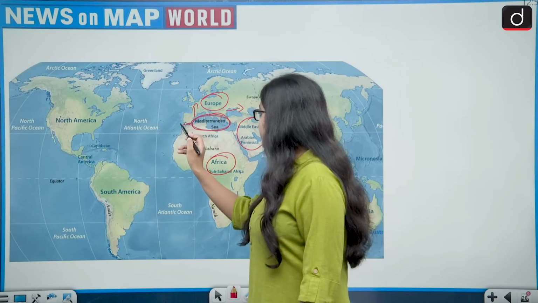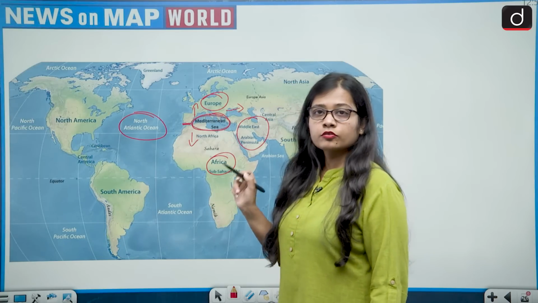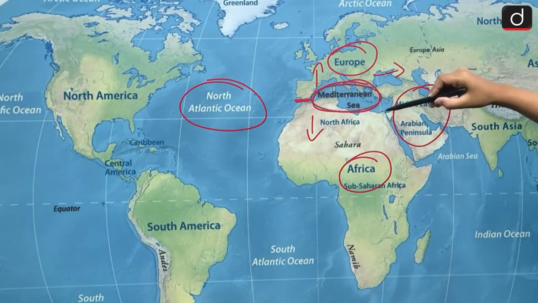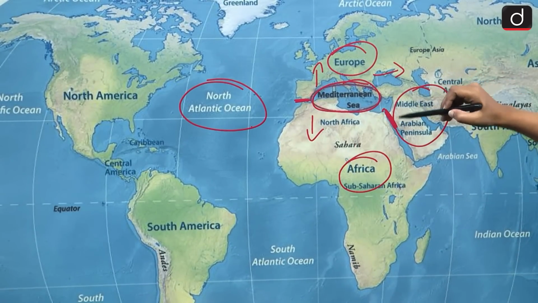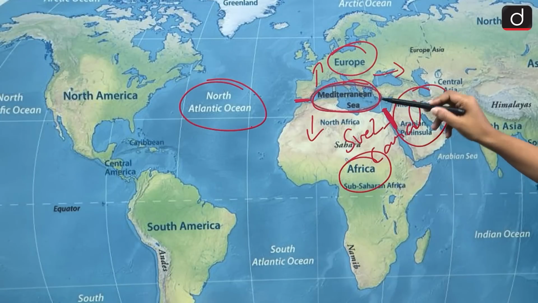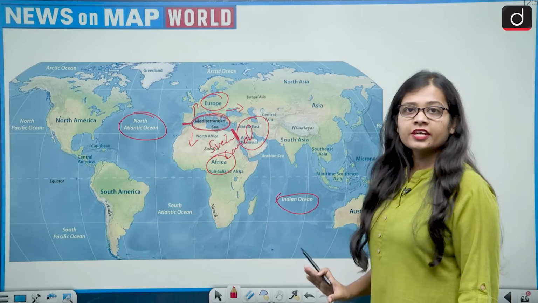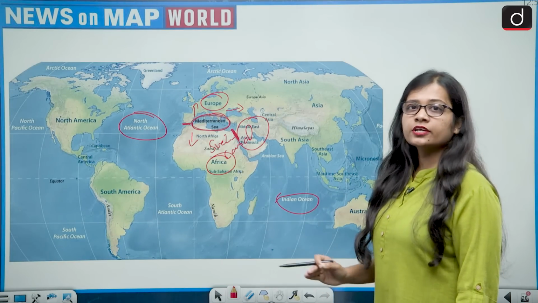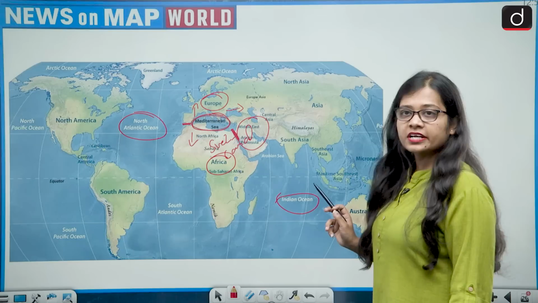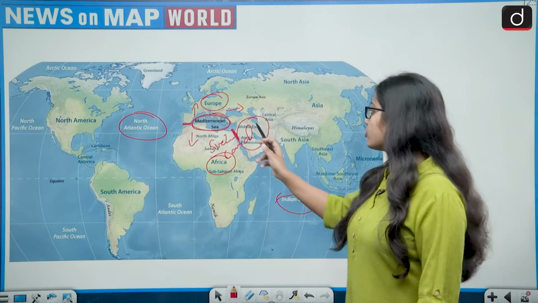Through the Strait of Gibraltar, the Mediterranean Sea connects with the North Atlantic Ocean, and through the Suez Canal, the Mediterranean Sea connects with the Indian Ocean also. So all the hints point towards the Mediterranean Sea: a narrow strait connecting to one ocean, the Atlantic, a man-made canal, the Suez Canal, connecting to another ocean, and surrounded by land from almost all sides.